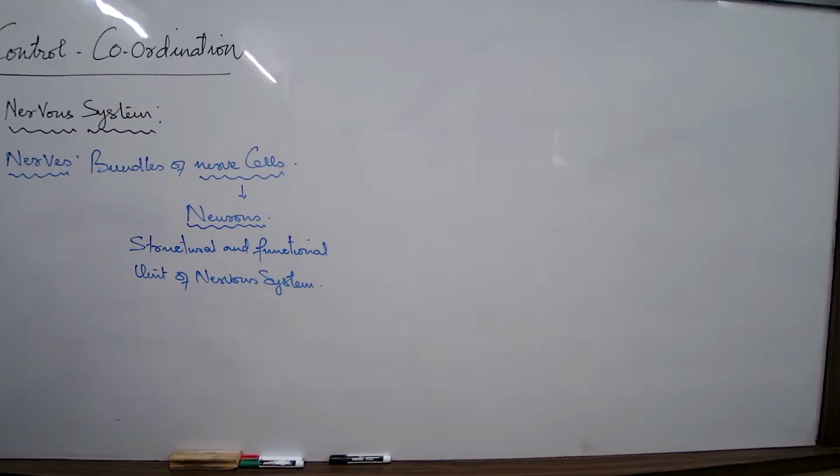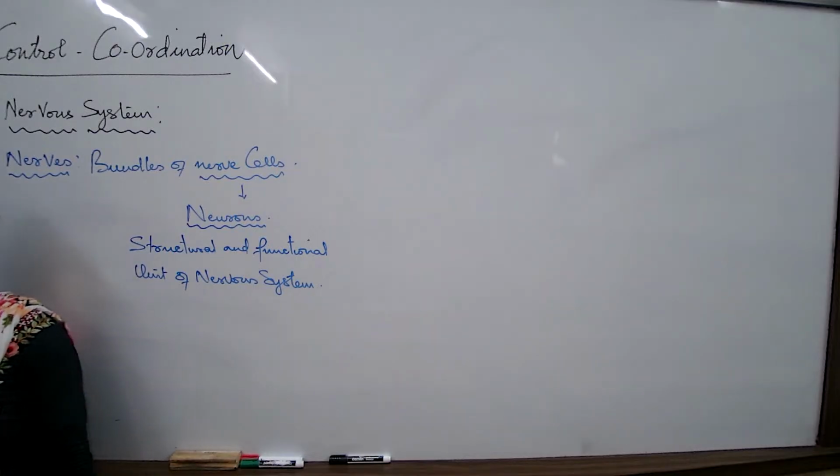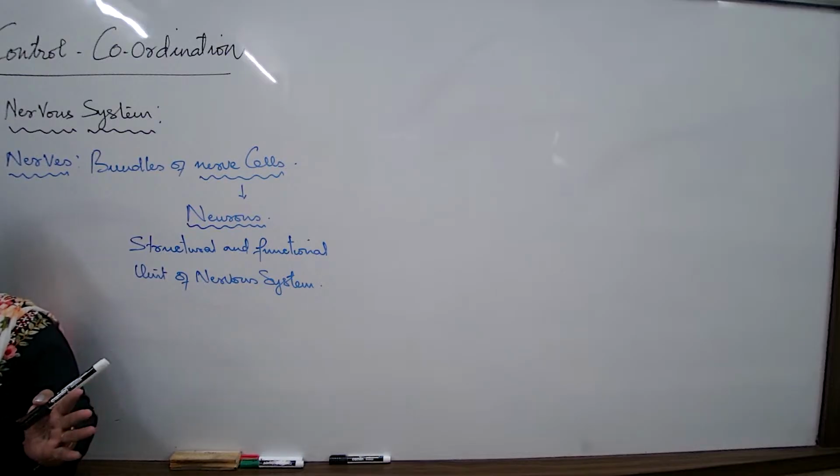But ultimately, when somebody is calling you, the message, within a fraction of a second, we say 1/10 of a second, reaches here. And not only here, meaning it has to reach a sequence of neurons. Suppose now somebody calls you, somebody pricks you, the response is immediate. But then, it is actually a sequence of events.